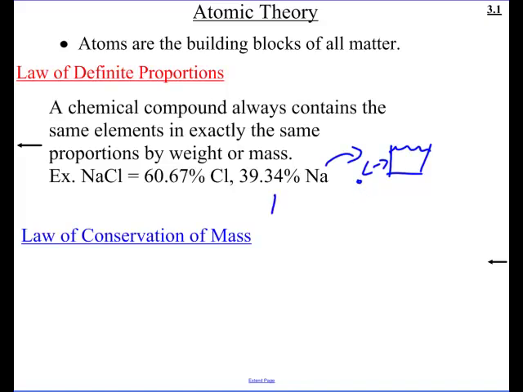Here's another compound that's very familiar to you, water. Now water, as far as proportion, works out to about 88% by weight of oxygen and about 12% hydrogen. And that doesn't matter if I'm talking about a cup of water, a pool of water, or all the water in the Puget Sound. It doesn't matter, and by proportion it's going to be that way.